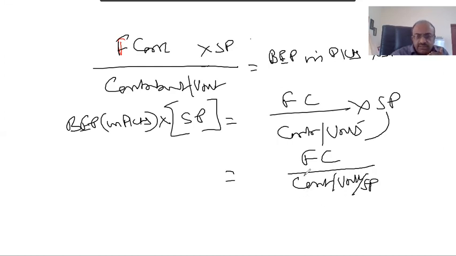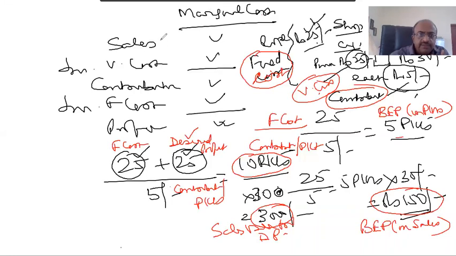Now, this ratio, contribution by selling price, which is also coming here. Actually, I will write like this. This is sales per unit.